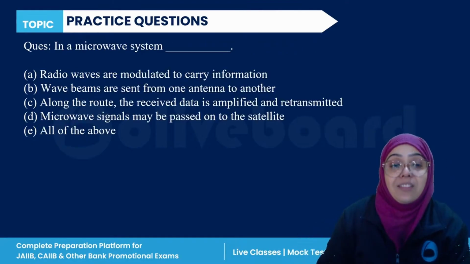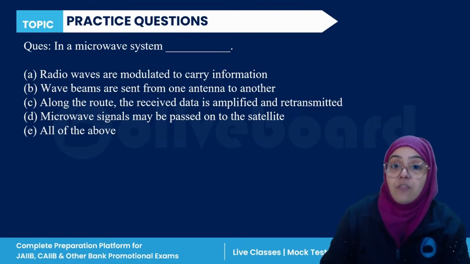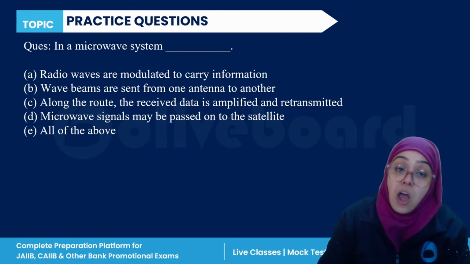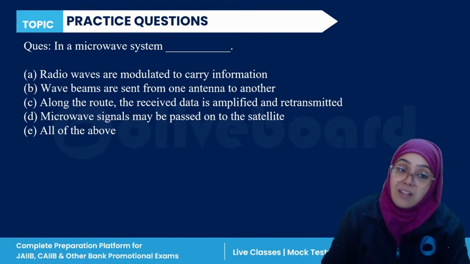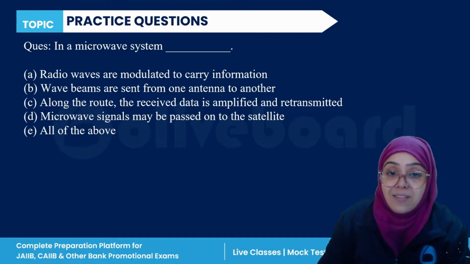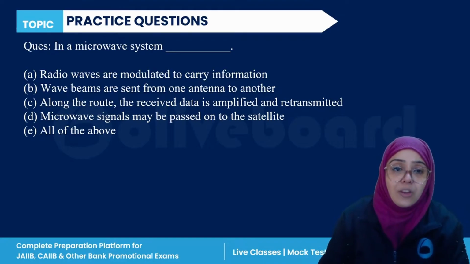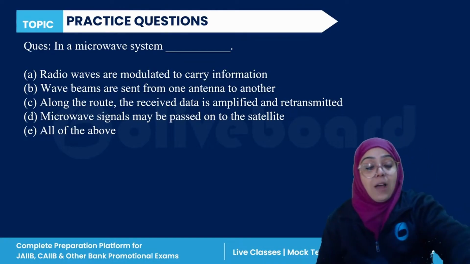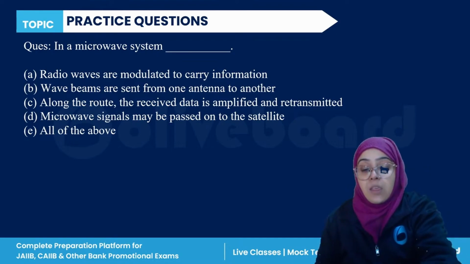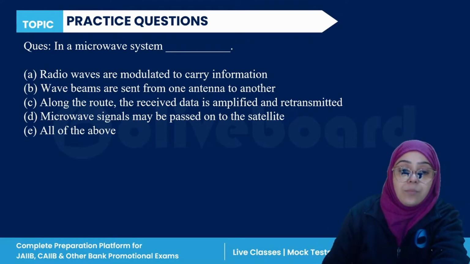In a microwave system, radio waves are modulated to carry information. Wave beams are sent from one antenna to another. Along the route, the received data is amplified and retransmitted. Microwave signals may be passed on to the satellite. Very easy. All of the above. So, which of the following is the characteristic of a microwave system?